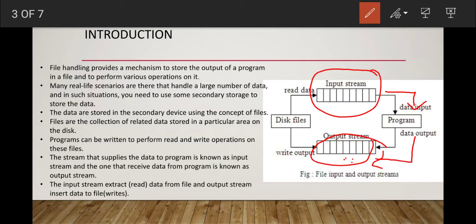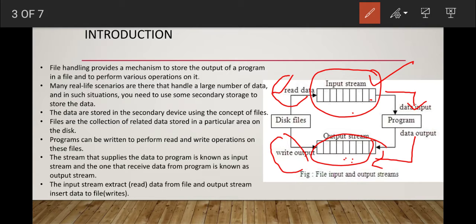Now, the input stream extracts the data from the file. Extract means read the data. The file is stored on a disk, that's why it is a disk file. So the input stream reads the data from the file, and that operation is called read. The output stream inserts the data into the file, so that operation is a write operation.